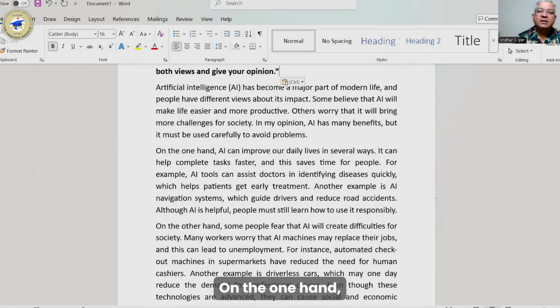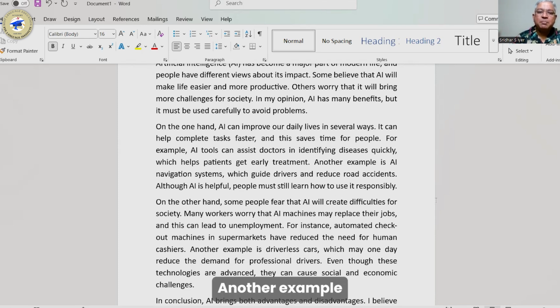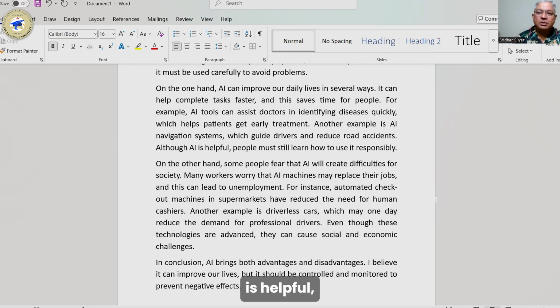On the one hand, AI can improve our daily lives in several ways. It can help complete tasks faster, and this saves time for people. For example, AI tools can assist doctors in identifying diseases quickly, which helps patients get early treatment. Another example is AI navigation systems, which guide drivers and reduce road accidents. Although AI is helpful, people must still learn how to use it responsibly.